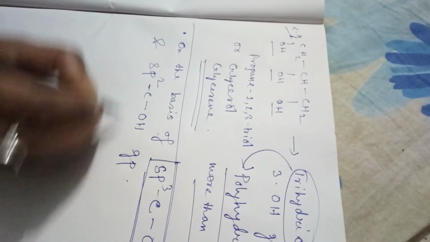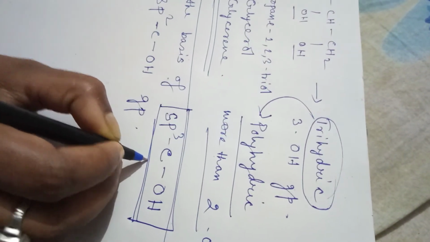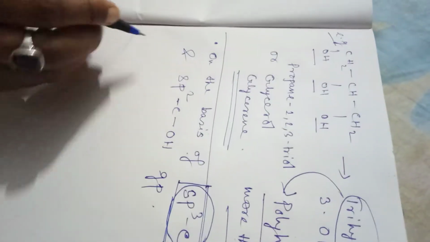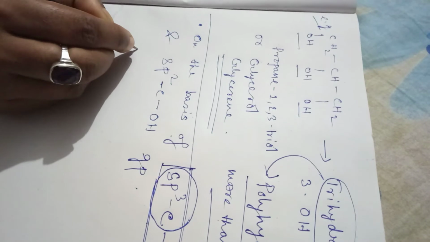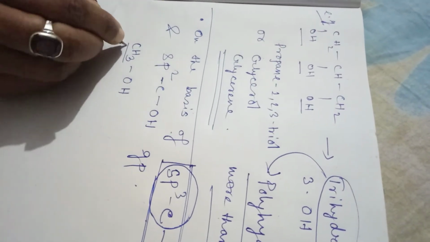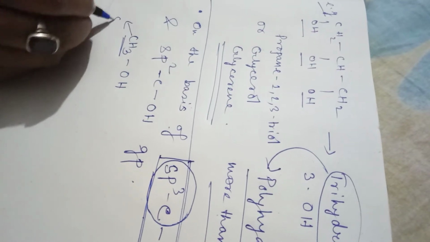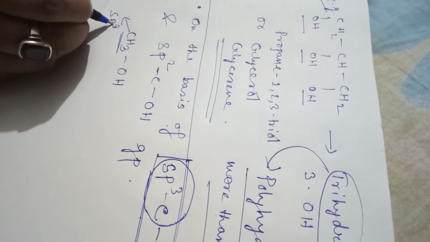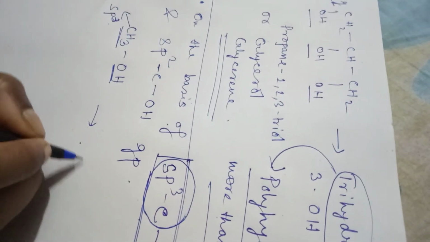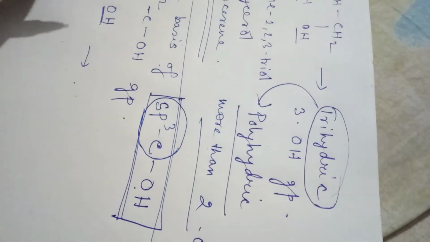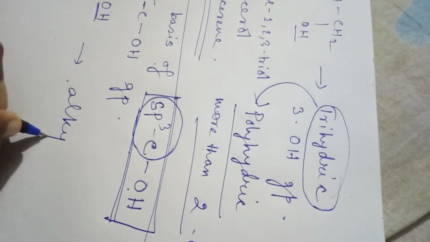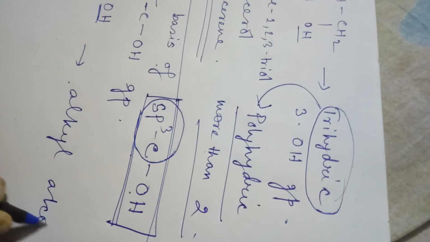See one of the examples, the alcohol which has an sp3 carbon along with the OH group. Number 1 is simple aliphatic alcohol, suppose CH3OH. This carbon is sp3 hybridized and it is attached with the functional group OH, so it is a simple aliphatic alcohol, an alkyl alcohol.